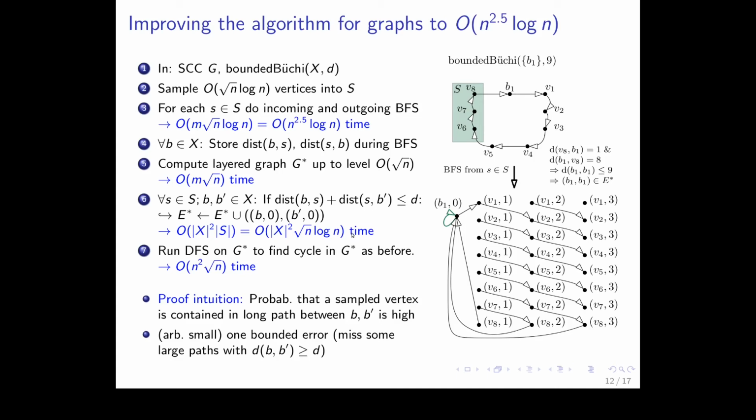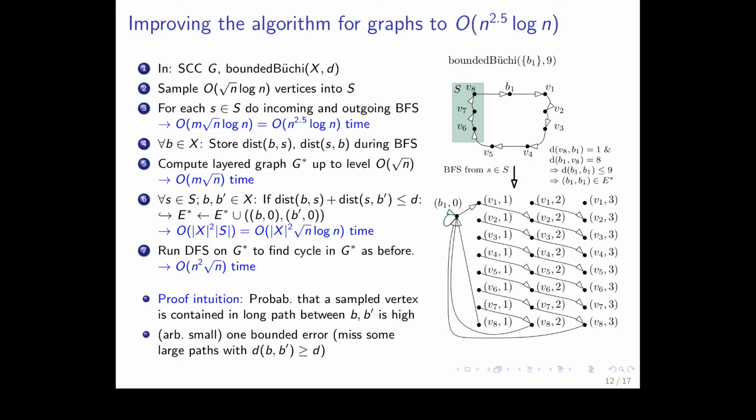Now here is the trick. If the distance from B to S plus the distance from S to B prime, we do this for all vertices in S, and then we consider all pairs of Büchi vertices, is less than or equal to D, then we can add an edge B to B prime in this layered graph now.